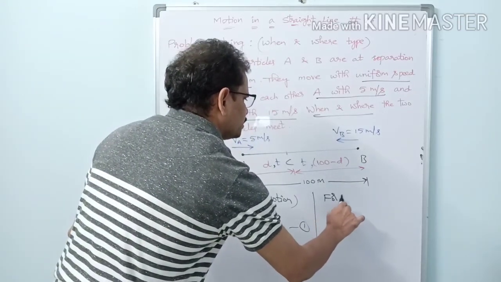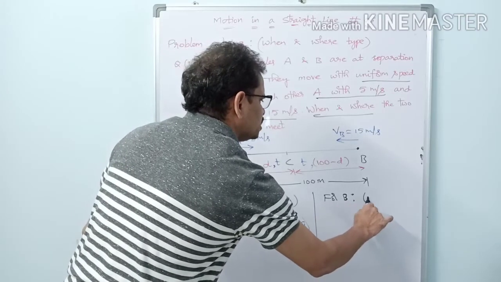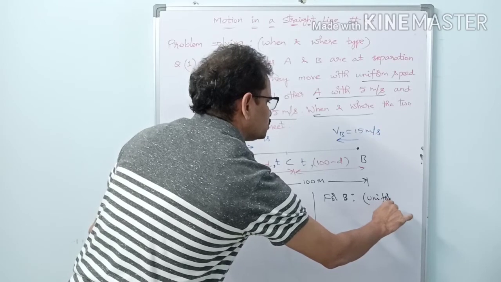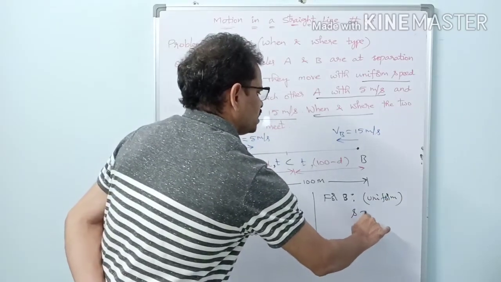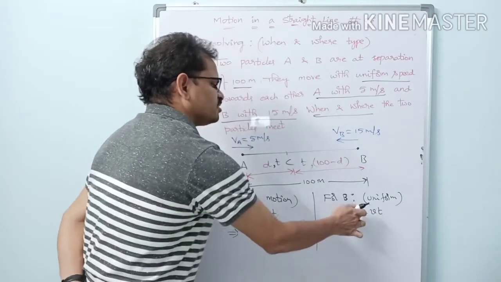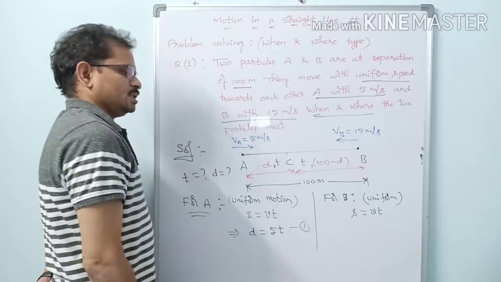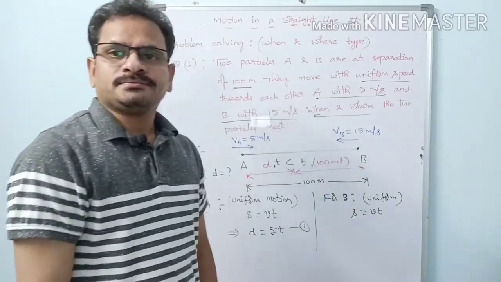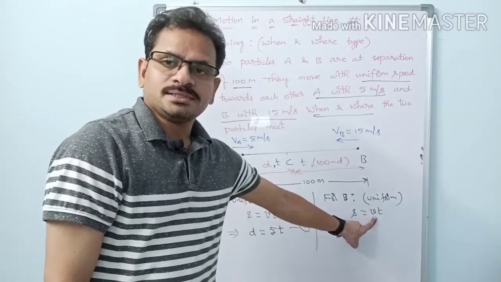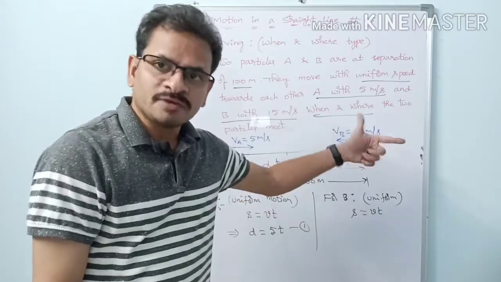Now for B, what type of motion is B having here? B is also having uniform motion. Same formula, S equals Vt. There is no other way, only one formula is there, S equals Vt. How did you get this? This is average velocity. Average velocity equals total displacement by total time. From that we got this.